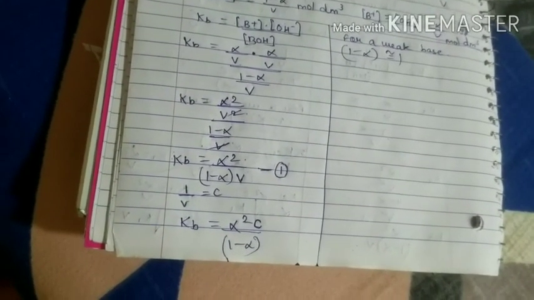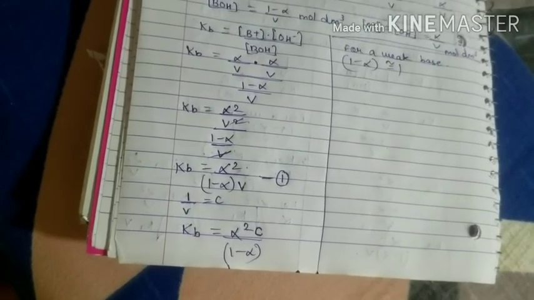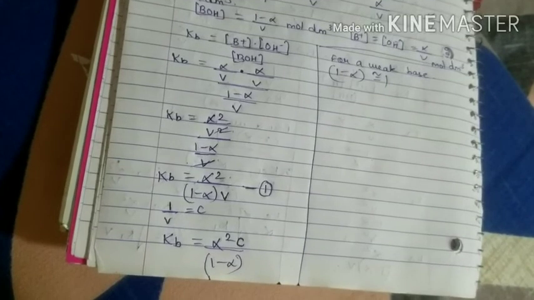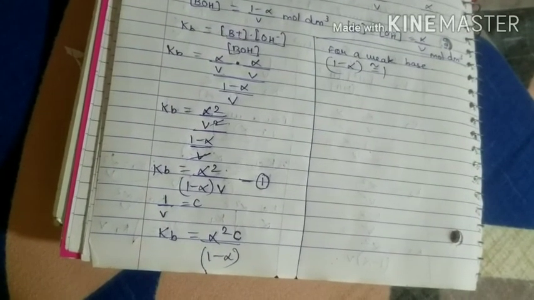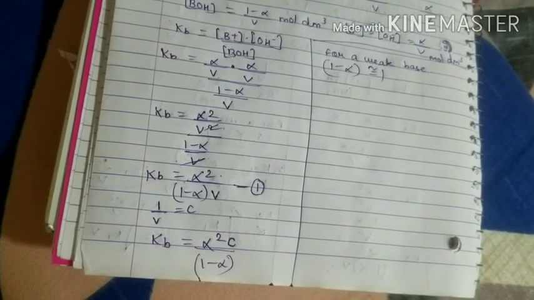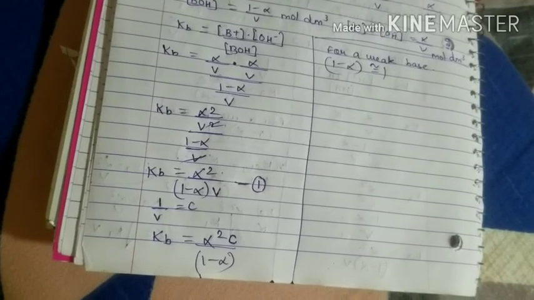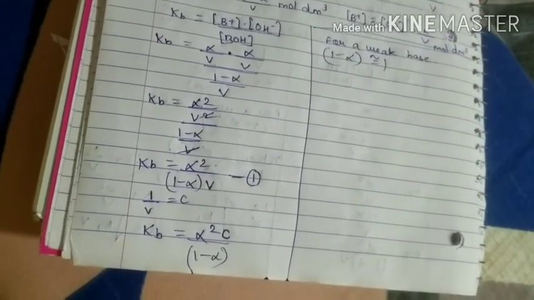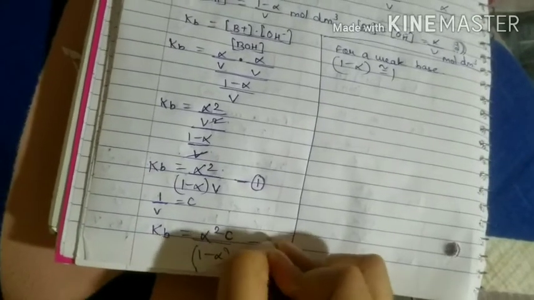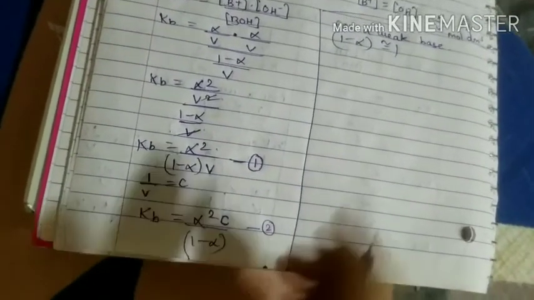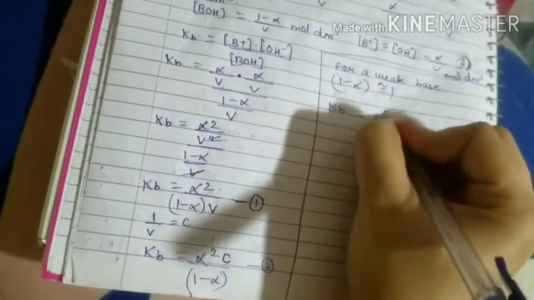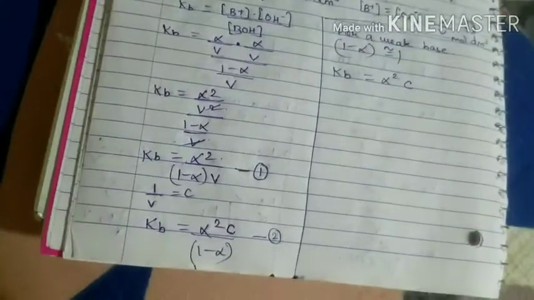Okay, because if there are 100 molecules, only 5 to 6 are going to dissociate, and the rest are going to remain undissociated. And we know that a weak base is the one which partially dissociates, not completely. That is why we take the value as 1. Okay, so now if you're taking this as equation 2, then what will equation 2 take the form as? So it will become Kb is equal to alpha square C, right?